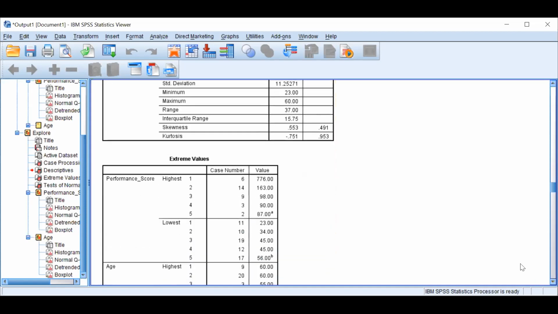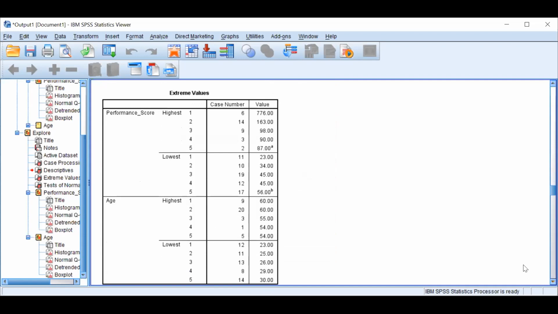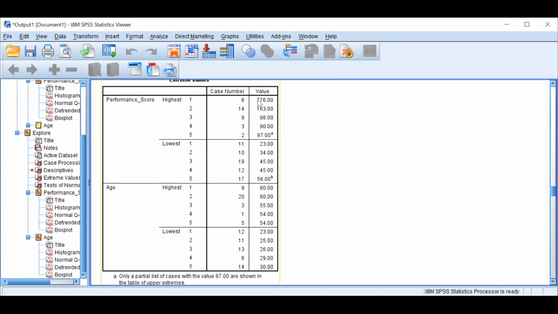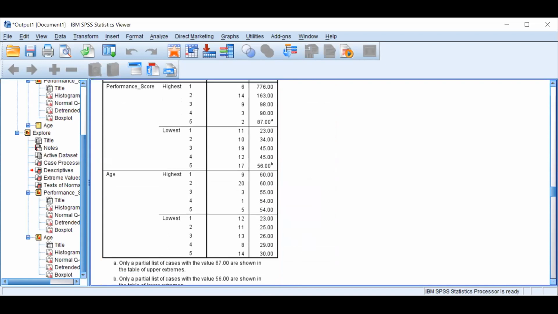And if we look at another table, we can see the highest and lowest values of age. The highest values are 60 and 54. In the case of the lowest, 30 and 23. So we can observe that there is not much difference. In this particular performance score, you can observe the naughtiness of this number, but in age there is no variable showing any naughtiness.